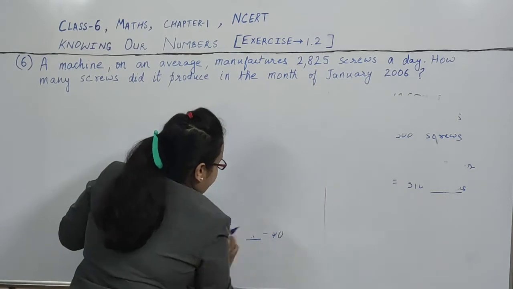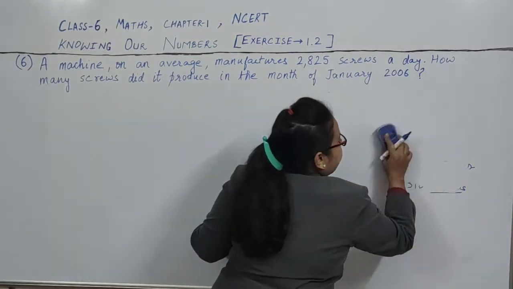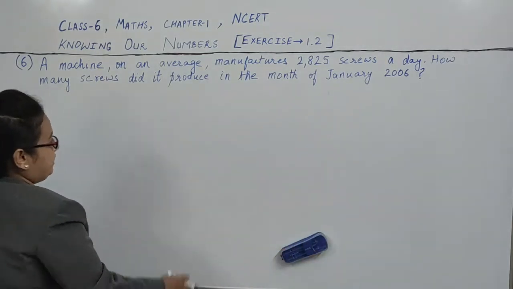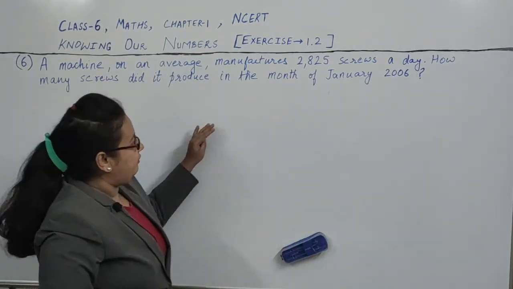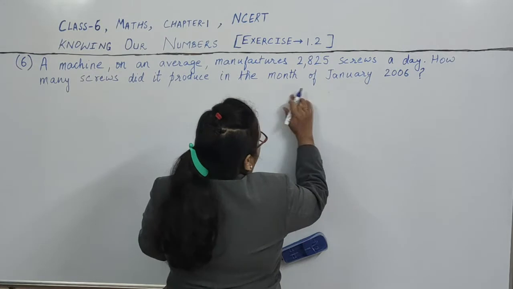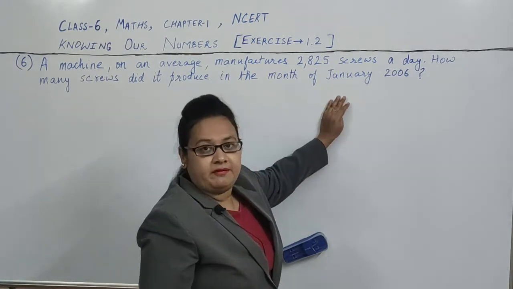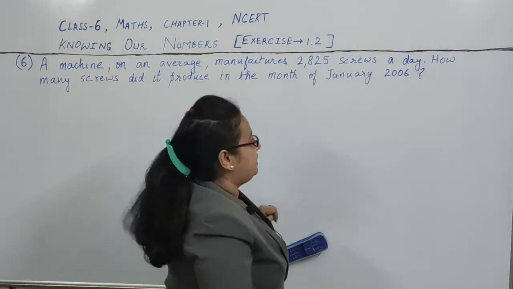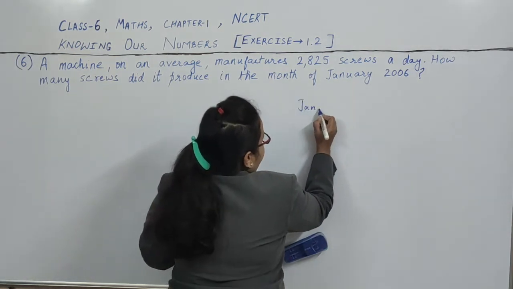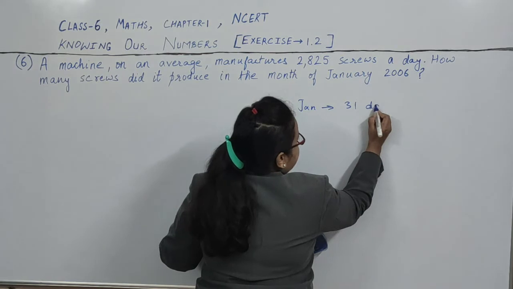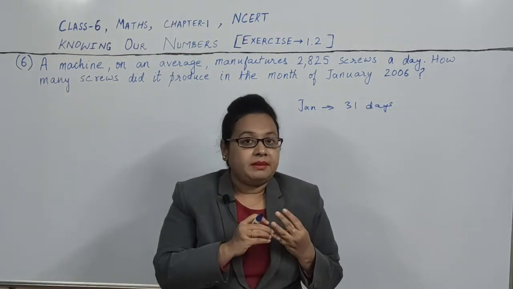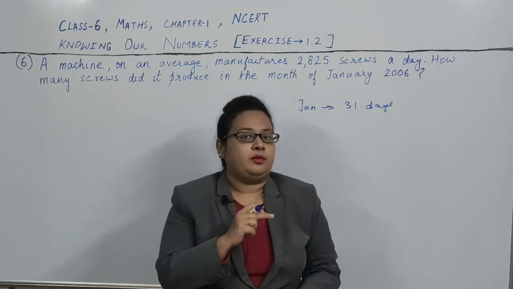Now the second thing is, see the question: how many screws did it produce in the month of January? In the month of January, how many screws will the machine make? So how will we find how many days are there in the month of January? See, in January, there are 31 days. If you see the calendar, you can find it.